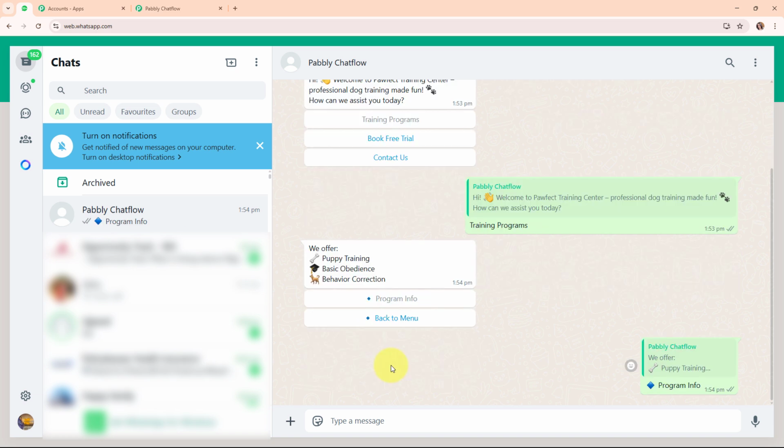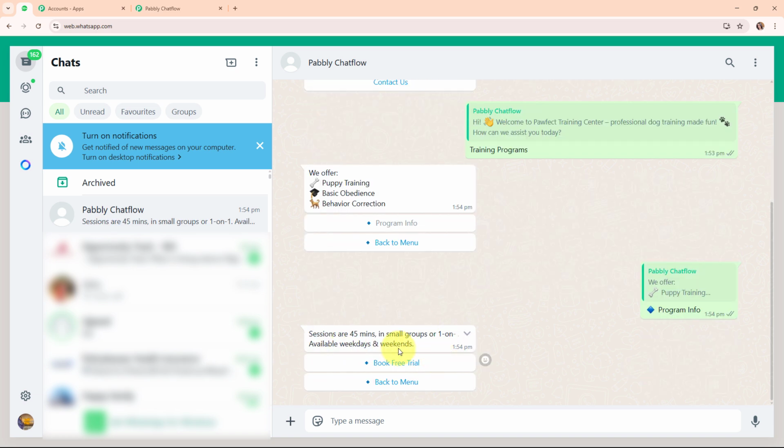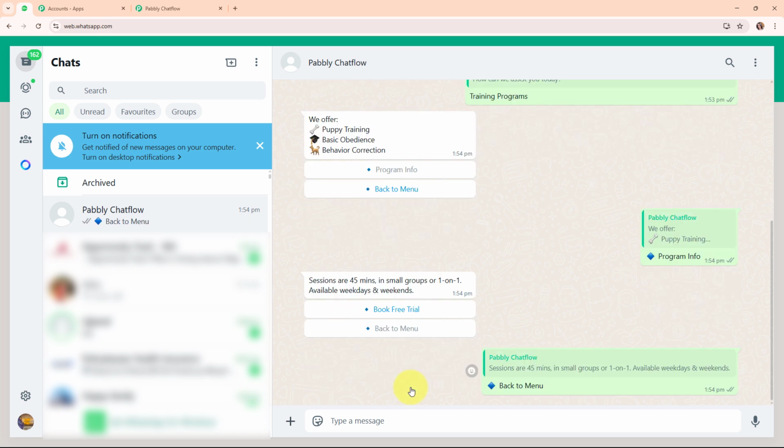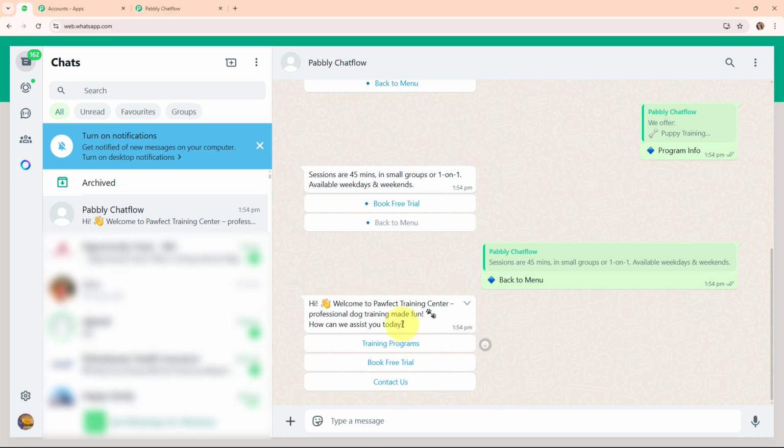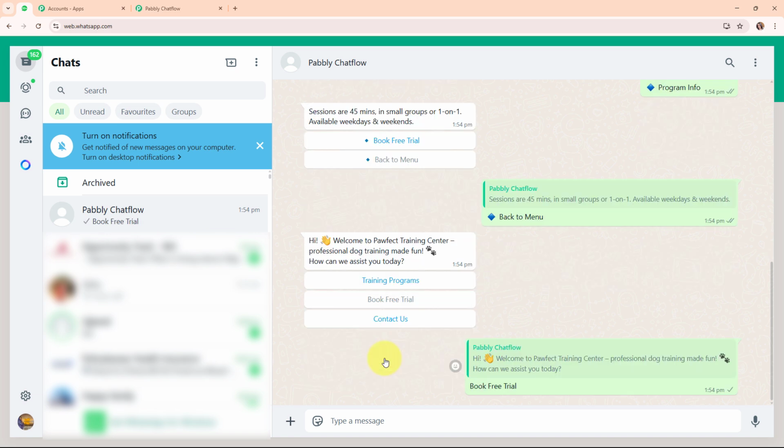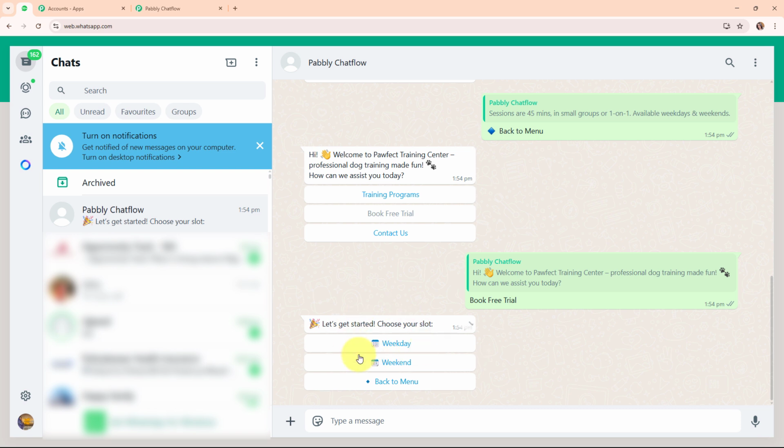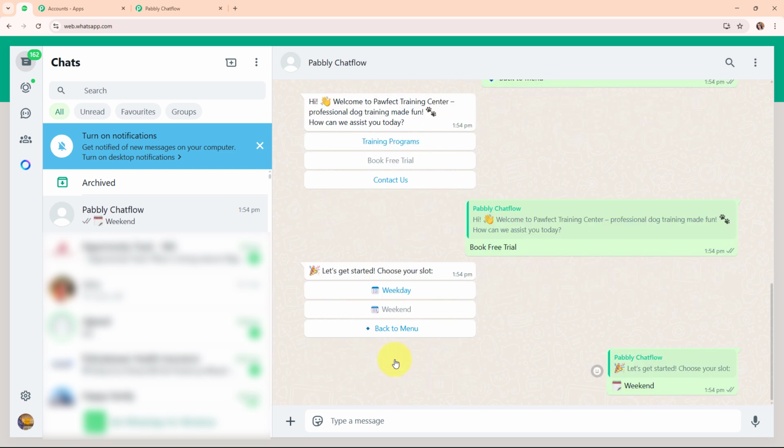So I'm going to select program info, and here you can see it has given us the info for the program and an option for book a free trial and back to menu. So let's select back to menu, and we are back with the main message. So now from here I'm going to select book a free trial, and then you can see it has sent me a message to select my slot. So let's select the slot as weekend.